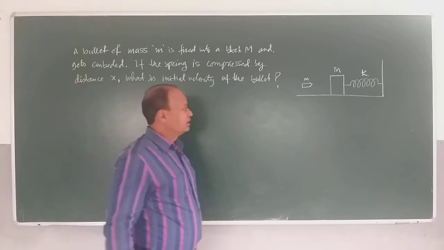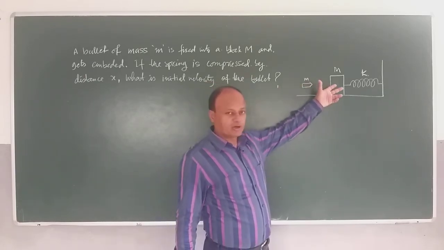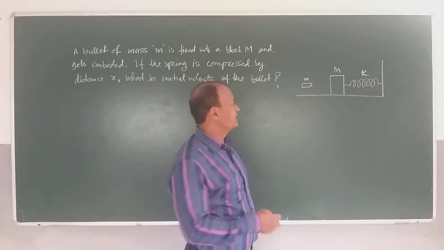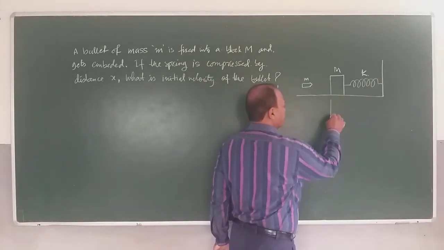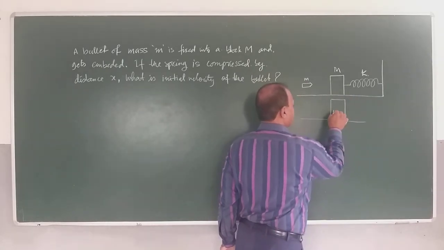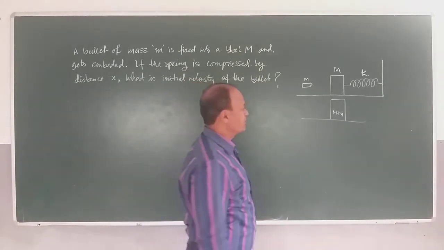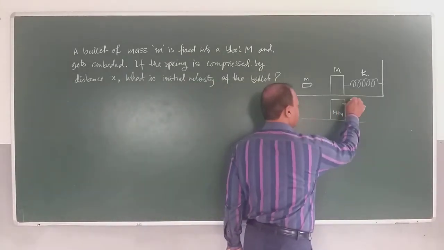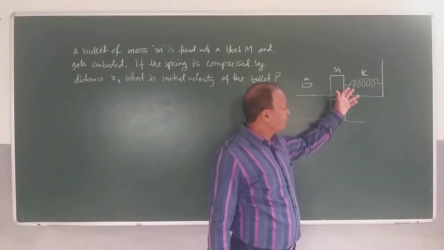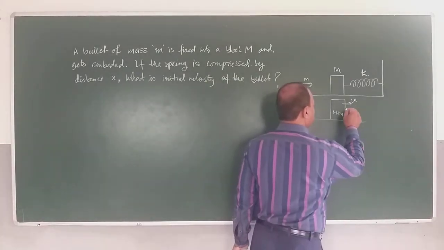Let's try to decode this problem. You fire the bullet into the block, yes. Now the block and bullet become one single mass like this. The bullet gets embedded, it becomes something like this. What will be the mass now? M plus small m. And this block will start moving with common velocity. Common velocity will be how much? V. And as it moves, it will compress the spring. The spring will get compressed.